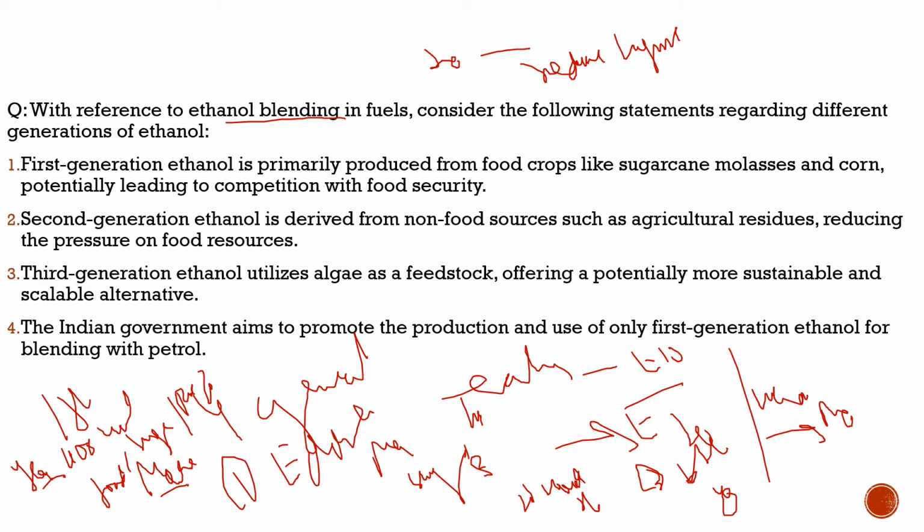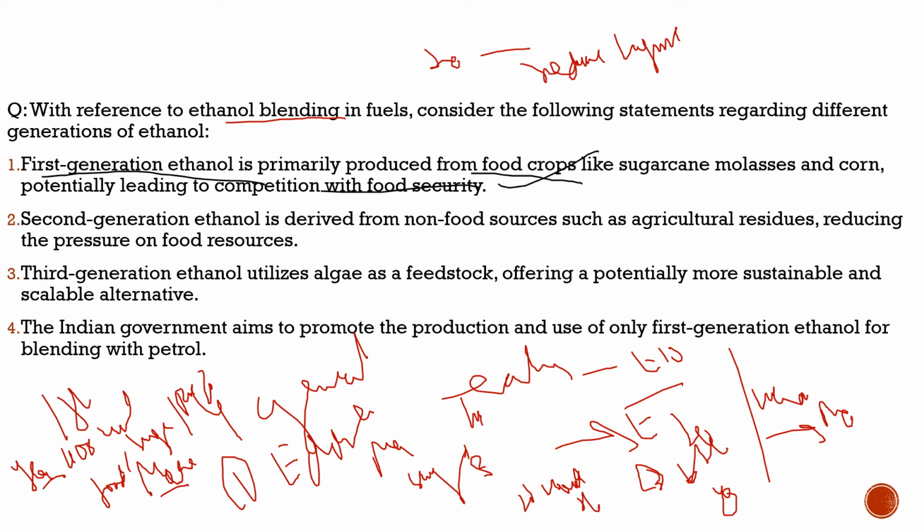So here the question says, with reference to ethanol blending in fuels, consider the following statements regarding different generations of ethanol. First statement: first generation ethanol is primarily produced from food crops like sugarcane, molasses, and corn, potentially leading to competition with food security. 100% correct. This is what we understood. This is one of the drawbacks of it.